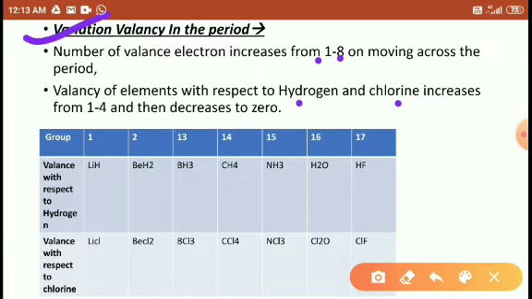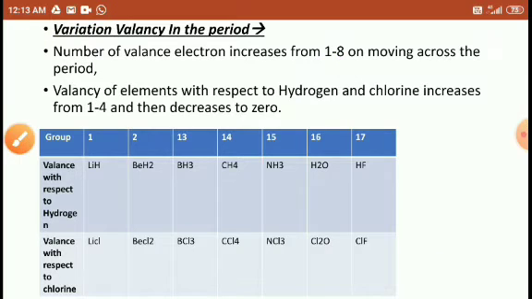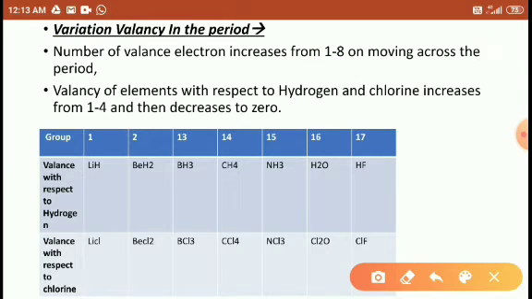When we move across the period, we have to observe that the valency increases and then decreases with respect to hydrogen and chlorine. When we try to make bonds with hydrogen and chlorine across the period, the valency goes on increasing and then decreases.